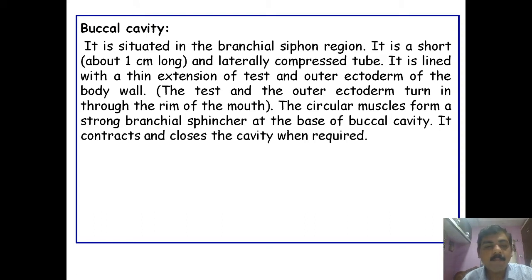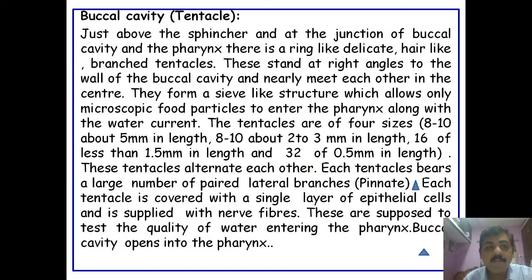The circular muscles form a strong branchial sphincter at the base of the buccal cavity, which contracts and closes the cavity when required. Just above the sphincter is the junction of the buccal cavity and the pharynx.